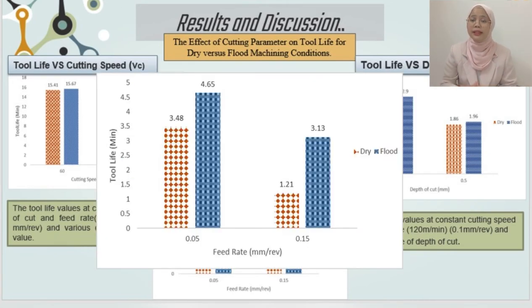The second cutting parameter is feed rate. When the feed rate is varied between 0.05 and 0.15, the cutting speed and depth of cut are constant.